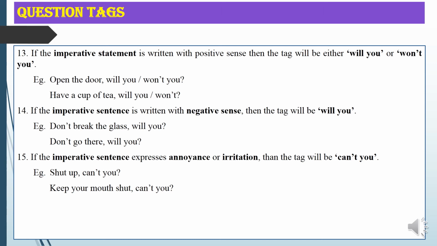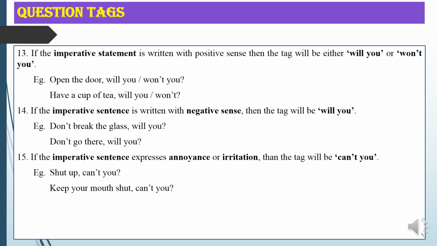Okay, clear I think. So these are the points that we discussed today. First point is that if the subject of the statement is nothing, everything, something, or anything, then the subject of the tag will be it. Then, all of you, some of you, none of us, neither of them, some of us.